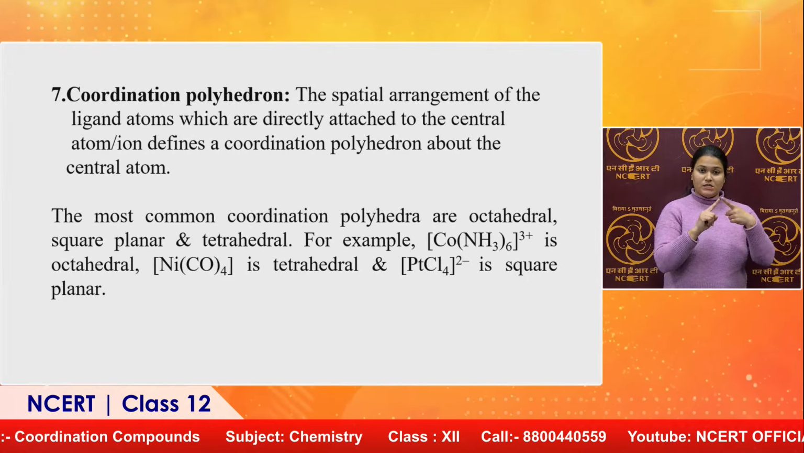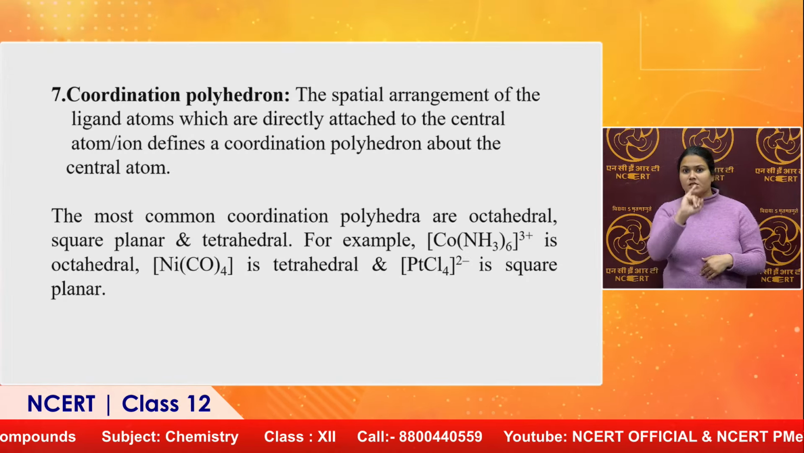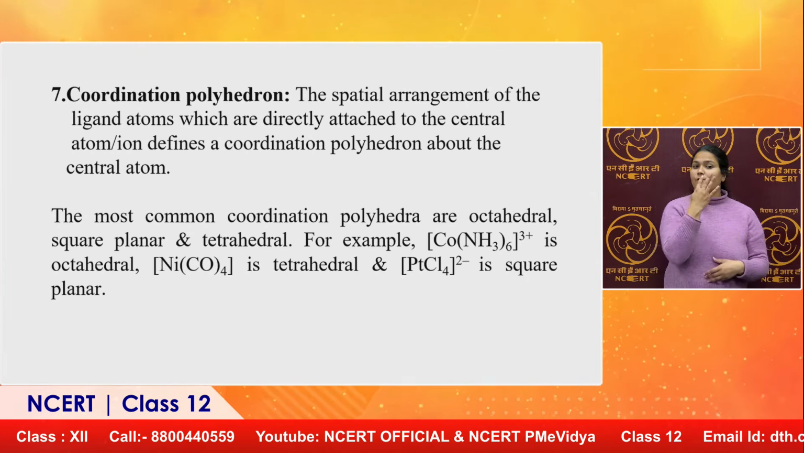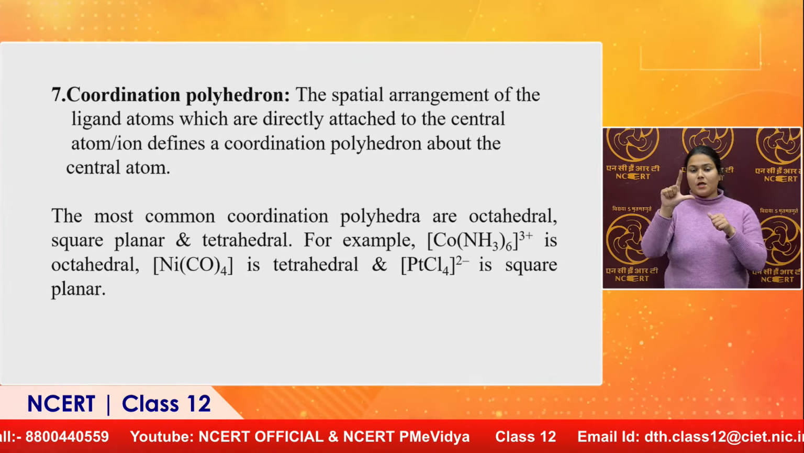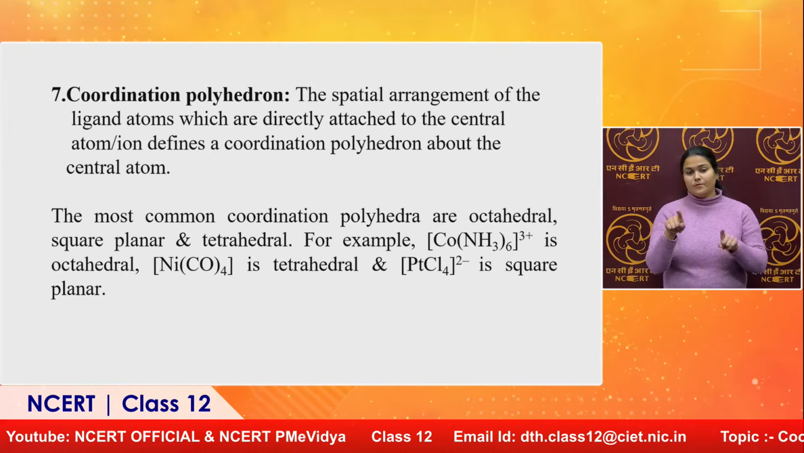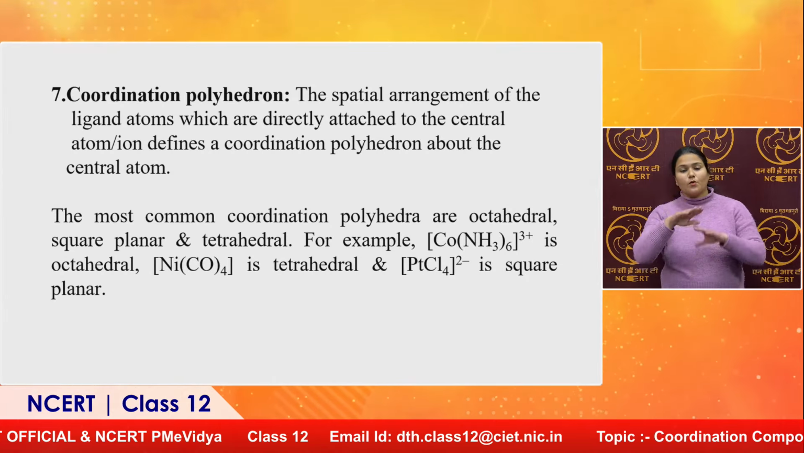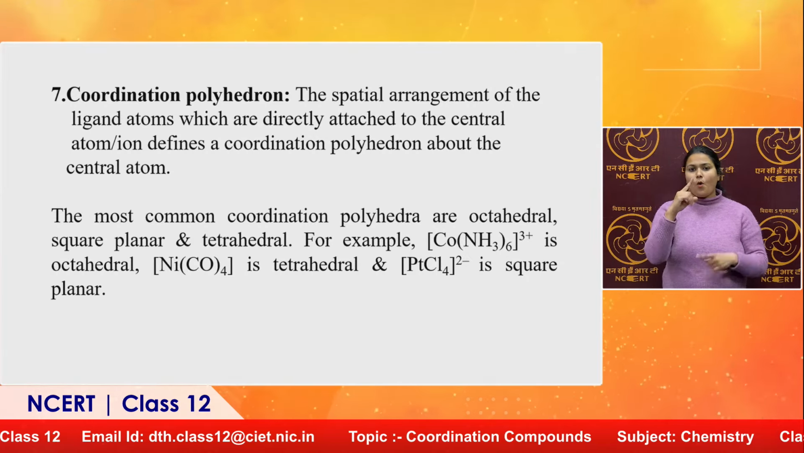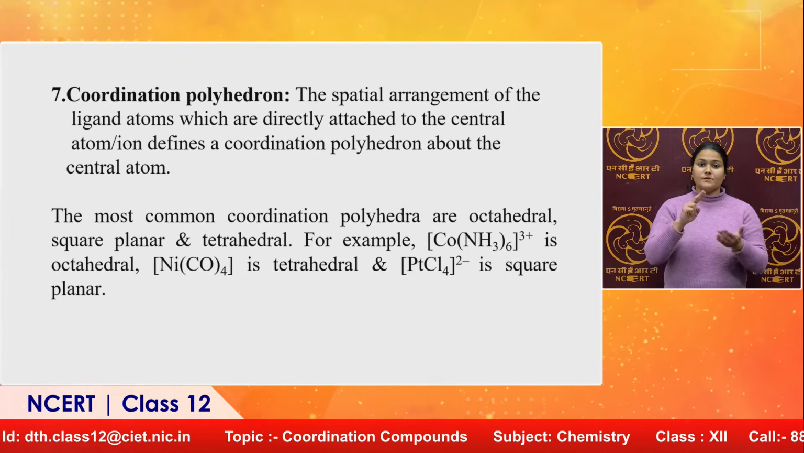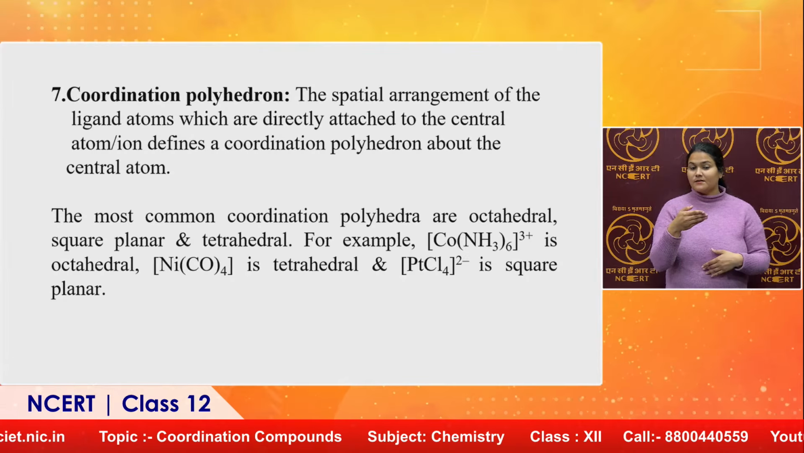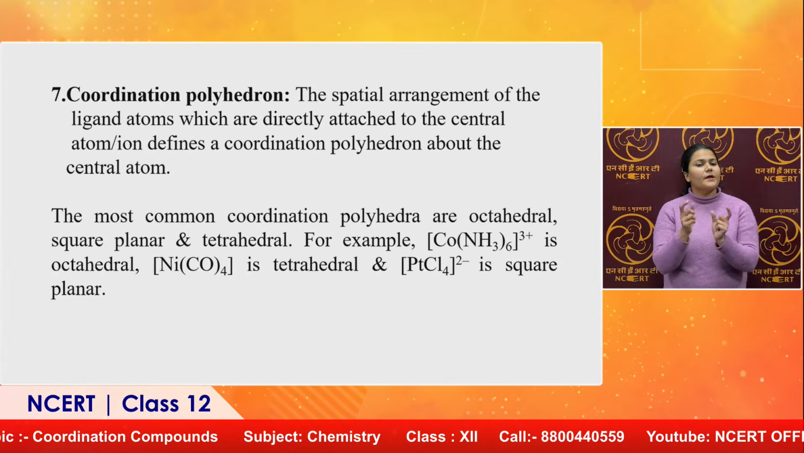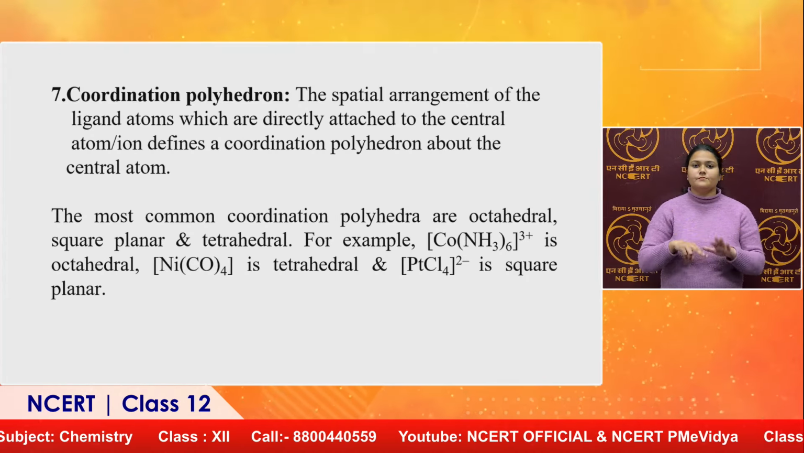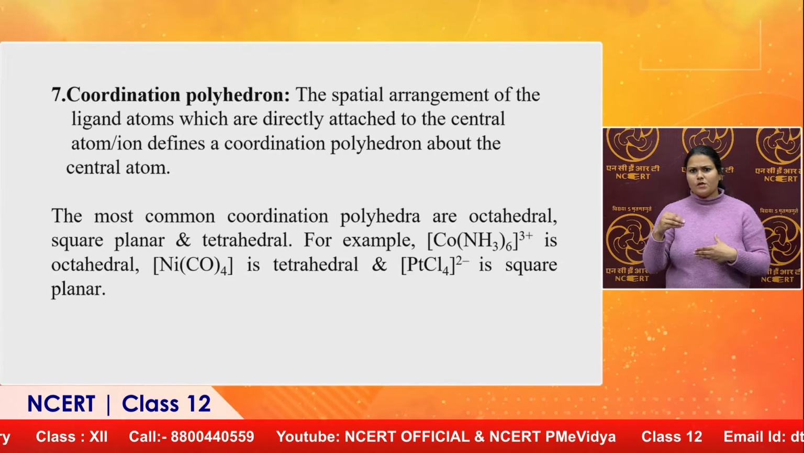In case of coordination number 6, the geometry will be octahedral. In case of coordination number 4, the geometry will be square planar or tetrahedral. We can have one example here: [Co(NH3)6]3+ is octahedral. We can see NH3 is 6, so the coordination number is 6. Coordination number 6, geometry will be octahedral. For coordination number 4, we have to look at the nature of the ligand. The ligand will decide whether it is going to be tetrahedral or square planar.